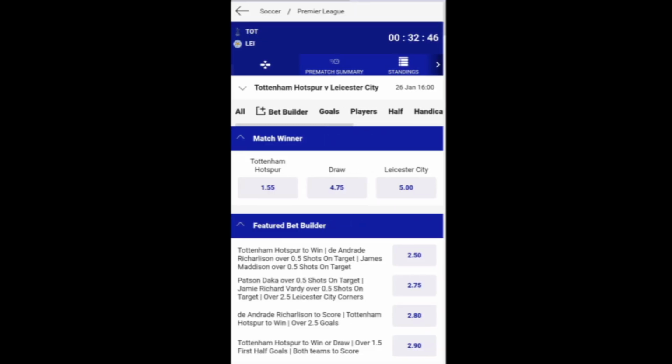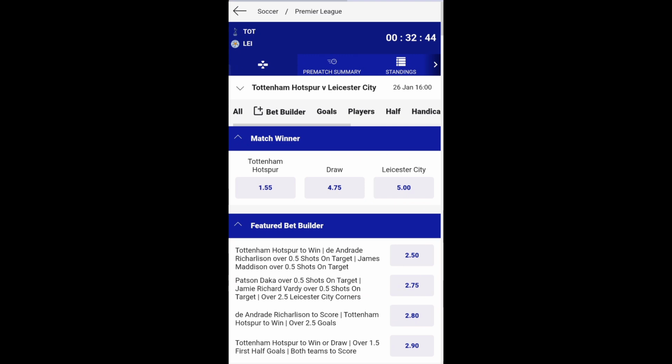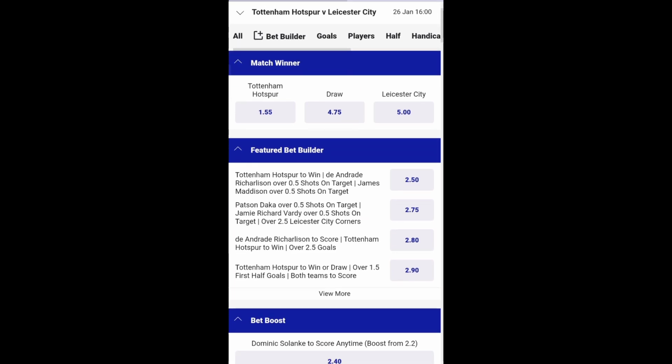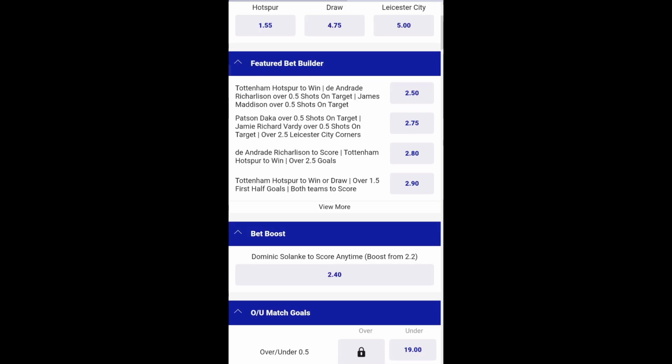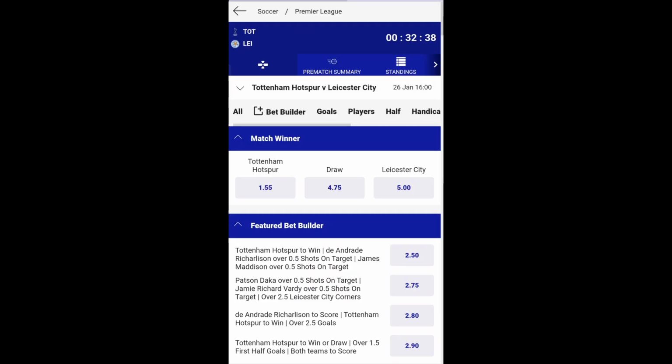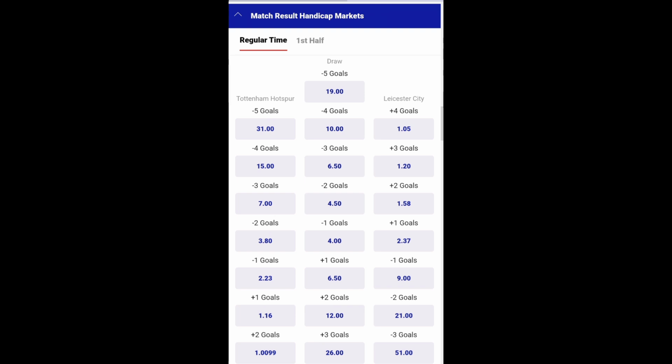As you can see, this is a football match between Tottenham and Leicester. The odds show that Tottenham are favoured to win, but we will be looking for a way to bet on Leicester to win this match. As you can see over here, if we give Leicester a +1 handicap, they will go into the match with one goal. This means that if the match ends in a draw, Leicester will still win on our bet. As you increase the handicap, the odds you are given decrease, meaning that you won't make as much money from it.